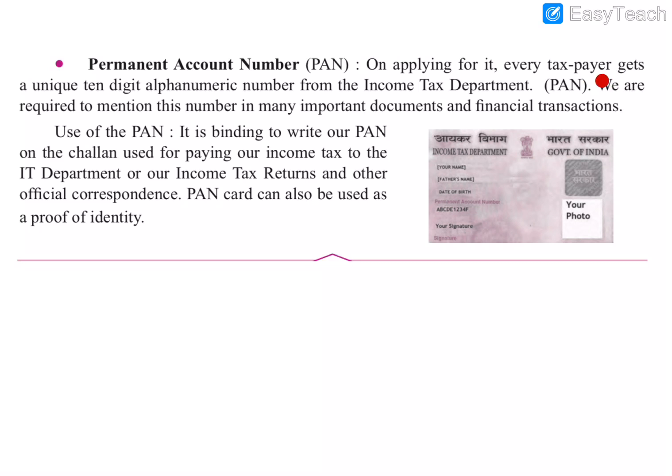Every taxpayer gets a unique 10-digit alphanumeric number from the income tax department. So what is the PAN? PAN means Permanent Account Number. Every person will have their own 10-digit alphanumeric number, a combination of alphabets and numbers. From the income tax department they get this unique identity. So that is PAN, and we are required to mention this number in any important documents and financial transactions.